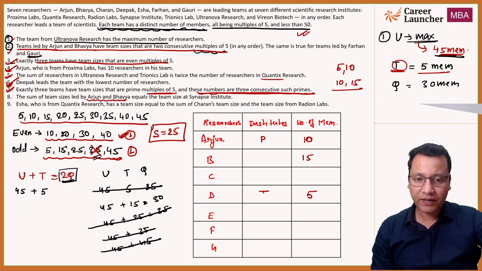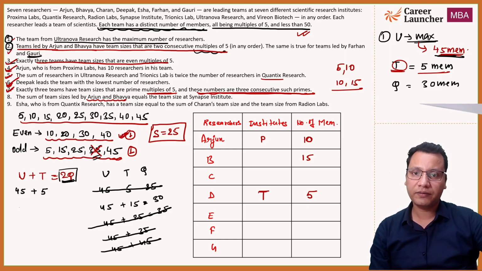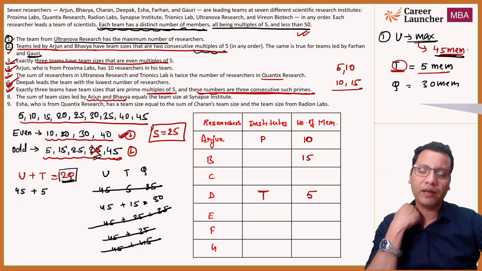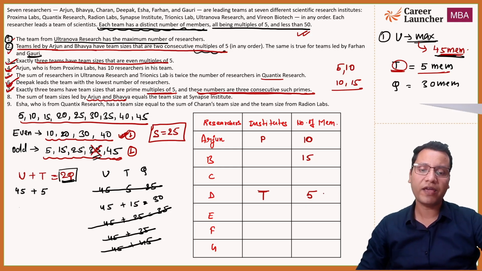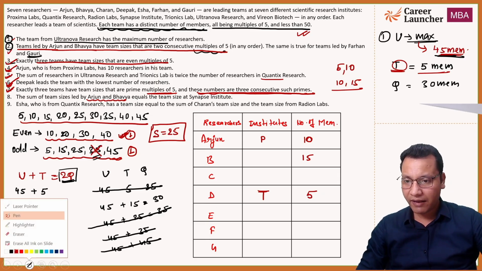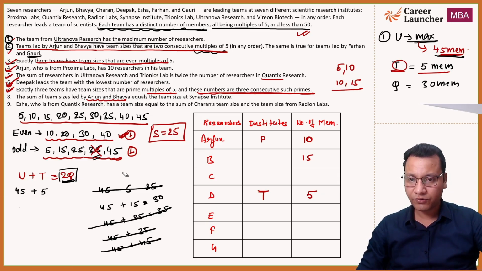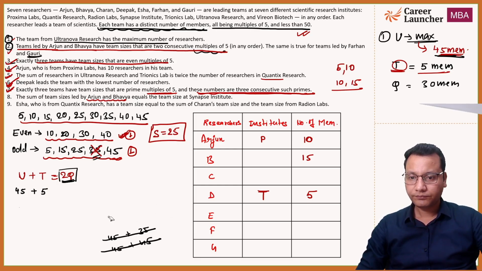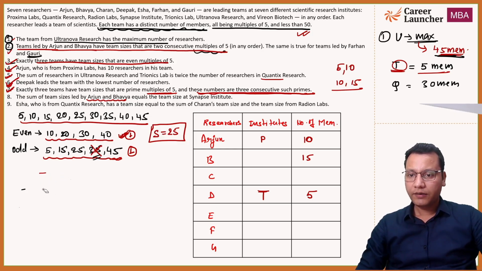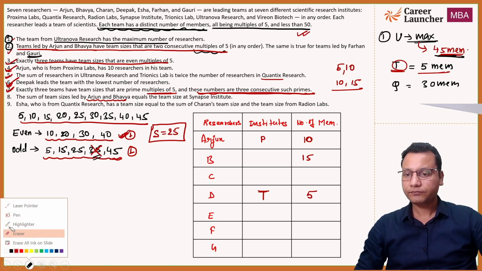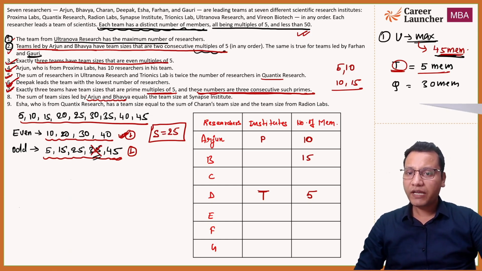So D is working with ट्रायोनिक्स लैब्स के अंदर वो D is working. D stands for दीपक is working in ट्रायोनिक्स lab which has 5 members, right? So I think इतना क्लियर है. I will erase the extra rough वाला पार्ट, इसको हटा देते हैं. Now let's read further. Now the sum of team size, so we are done with this as well. ठीक है, so 8th को काम कर लिया.